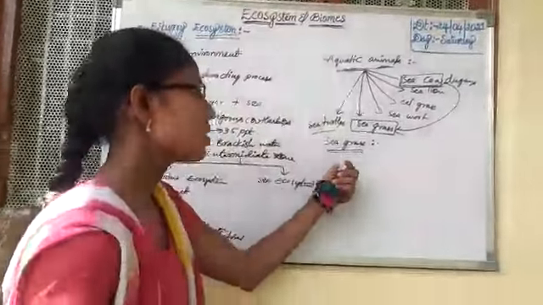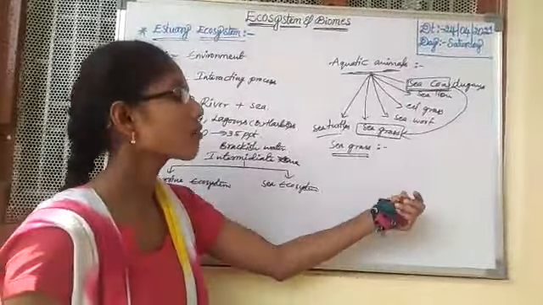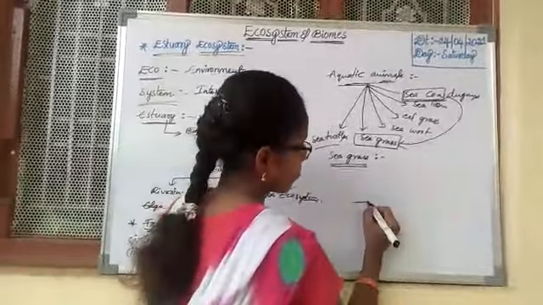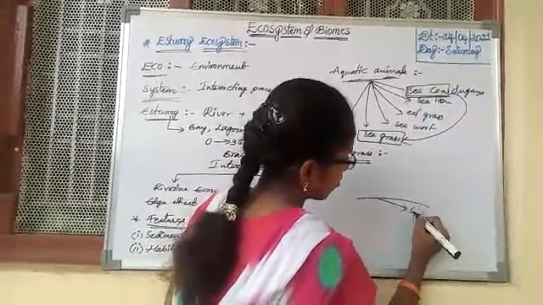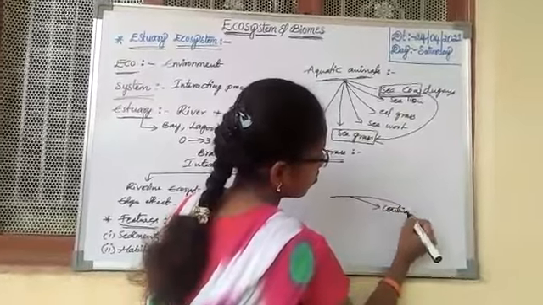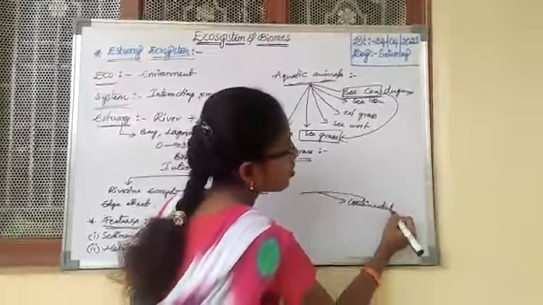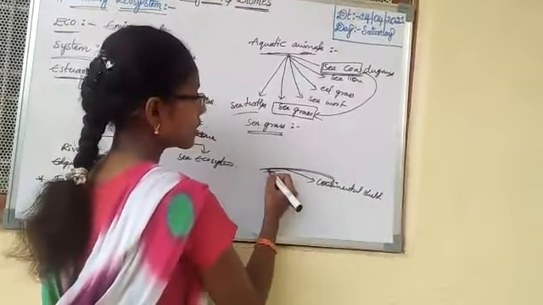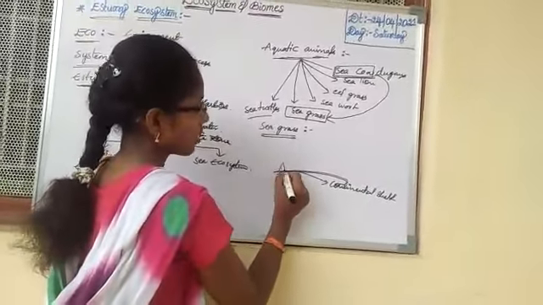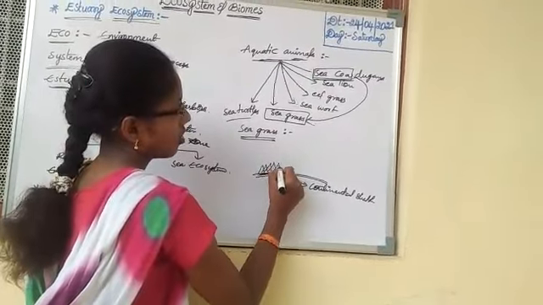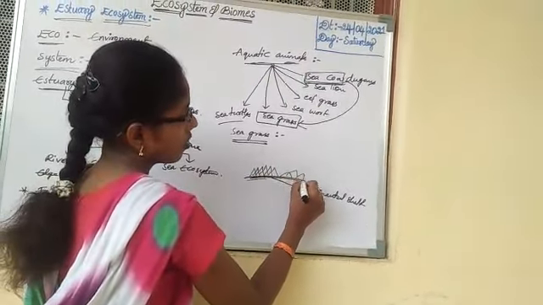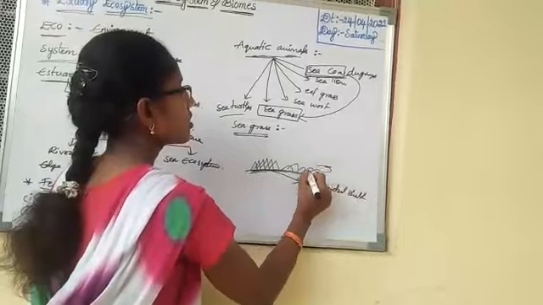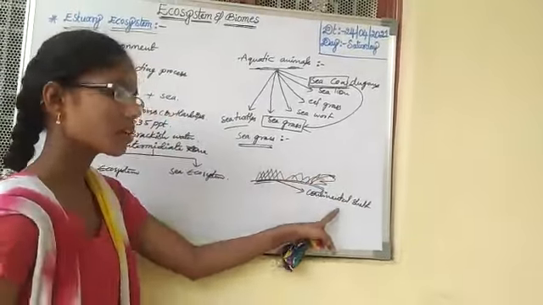The seagrass is found on the continental shelf. This is seagrass. It is a flowering plant.